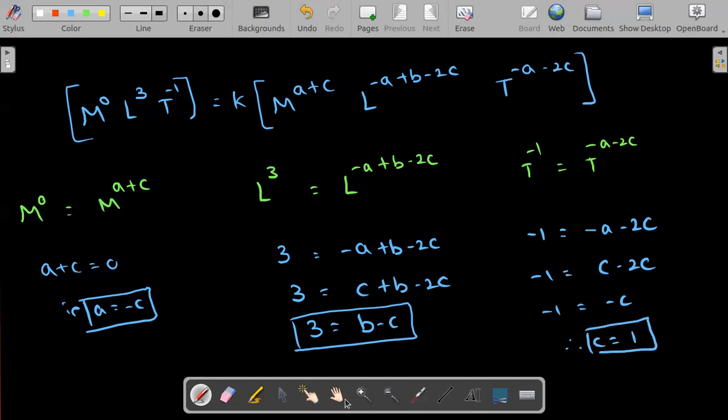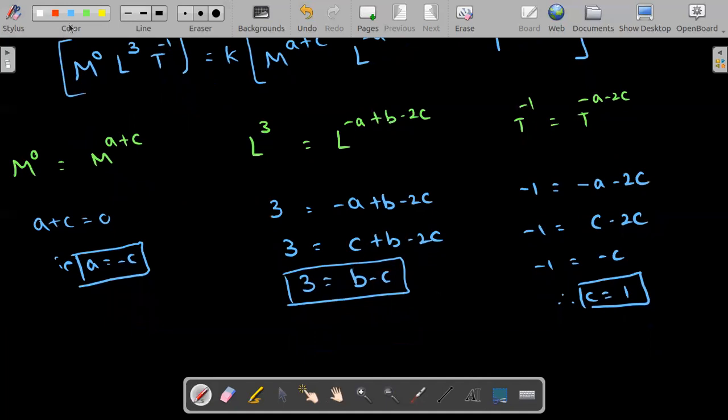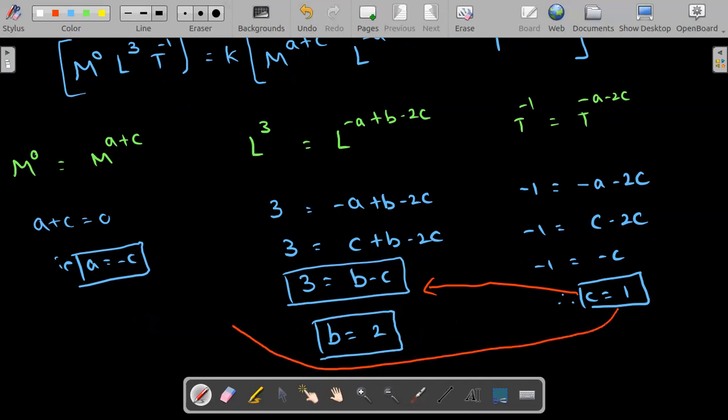And since you got the c value as 1, now substitute the c value here so that you get the b value. What is the b value? Since c value is 1, b minus c gives b is equal to 2. What is a then? Since c is equal to 1, a becomes minus 1. Be careful here. Now if you just look, the a value is minus 1, b is 2, c is 1.